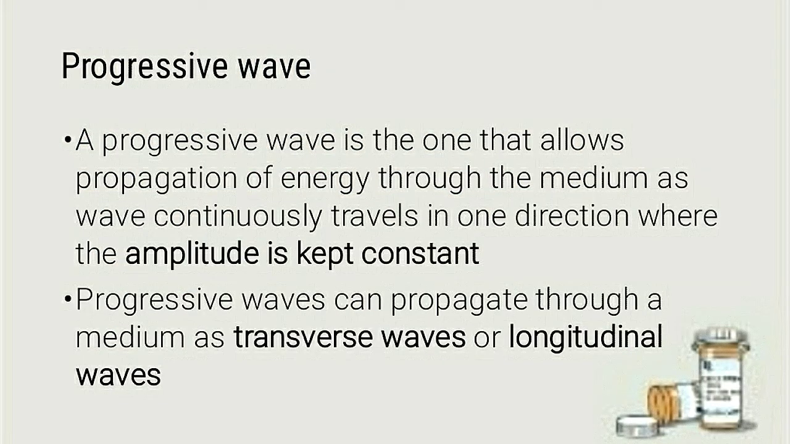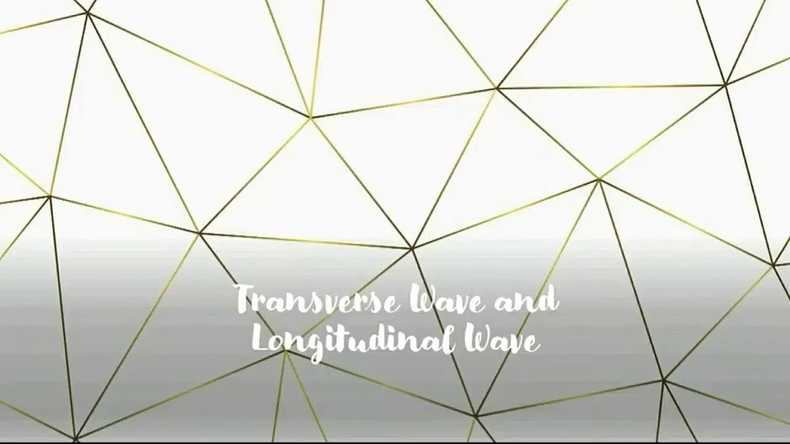Progressive wave. A progressive wave is one that allows propagation of energy through the medium as the wave continuously travels in one direction where the amplitude is kept constant. Progressive wave can propagate through a medium as a transverse wave or longitudinal wave. There are two waves, which are transverse wave and longitudinal wave.